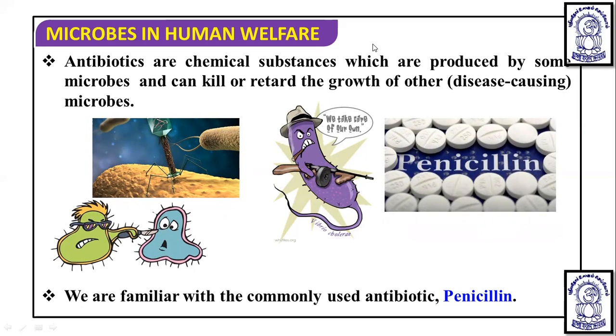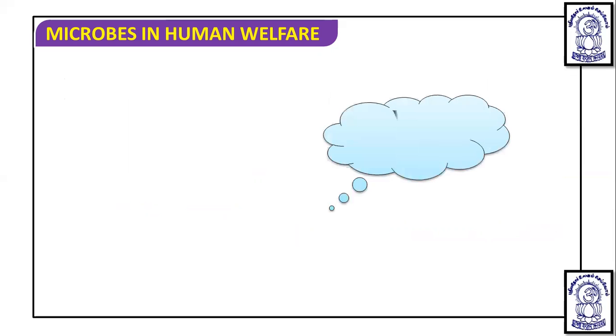Suppose we are taking an antibiotic and killing a microbe which is infectious to our human body. For that microbe which is causing disease, the antibiotic is acting against life. But with respect to human beings, this is pro life, not against life. Now we are going to talk about penicillin, which is one of the known antibiotics. The first question is, who discovered penicillin?